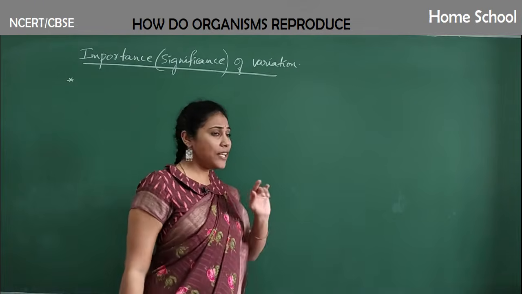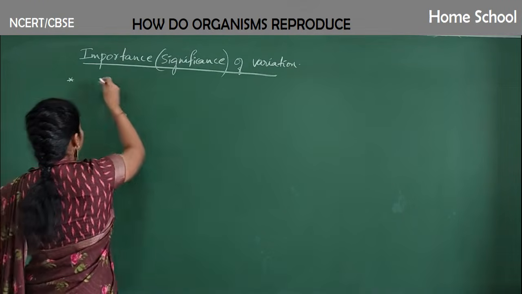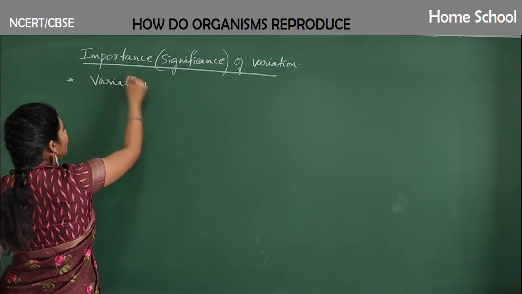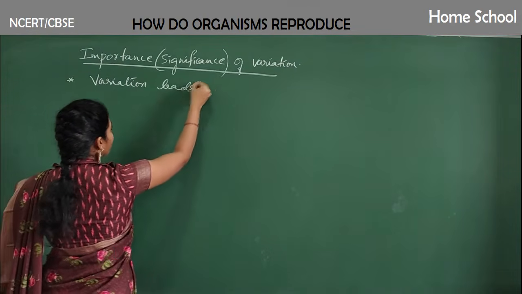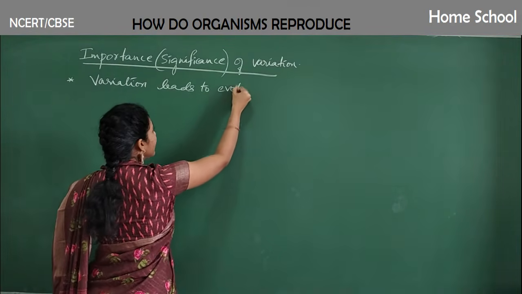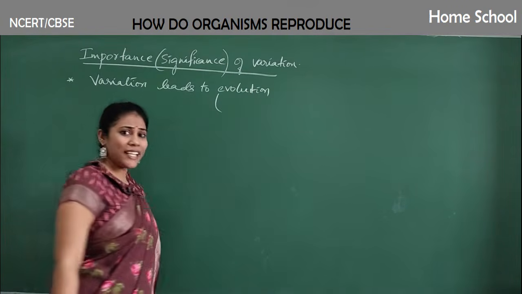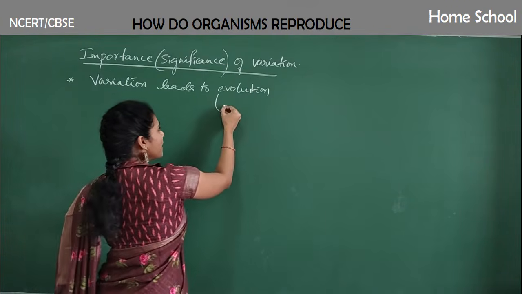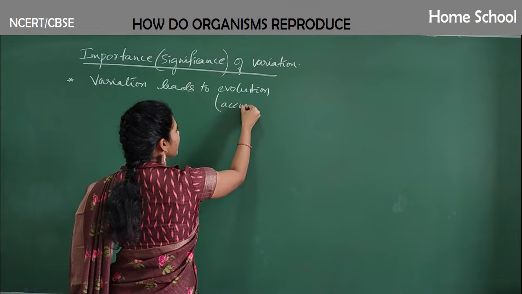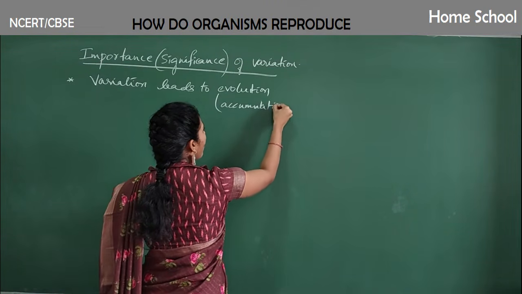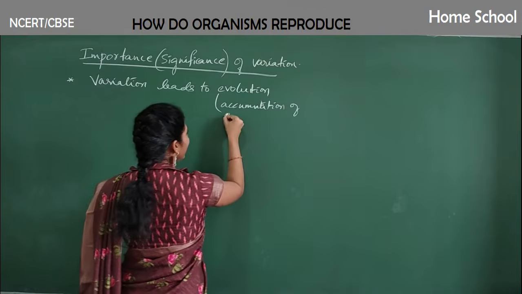The first point that you have to remember here is variation leads to evolution. Do you know what evolution actually is? Evolution is nothing but accumulation of so many variations.